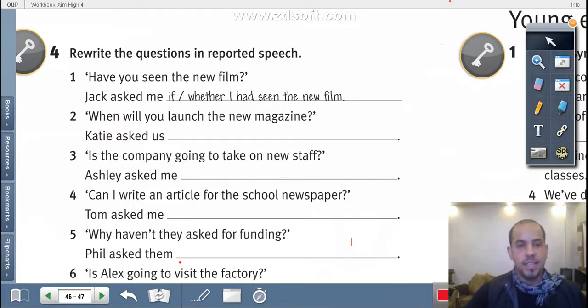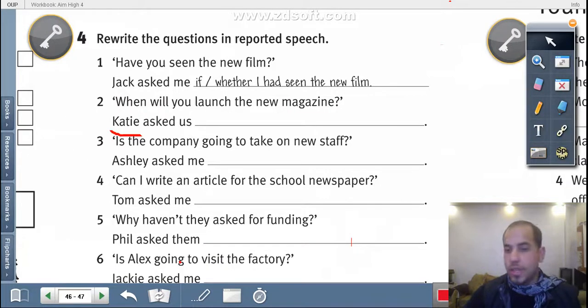As the tense, it becomes had seen because we report have to had, the new film, period. And make sure that you don't use the question mark here because you are forming a statement, not a question, okay?